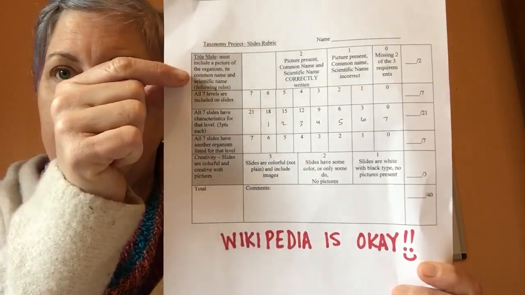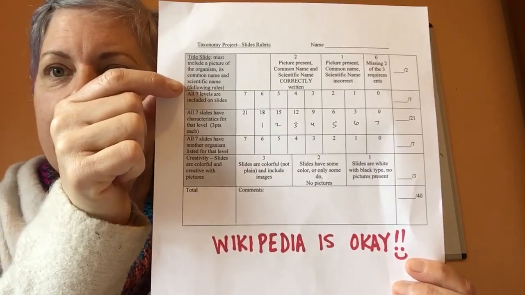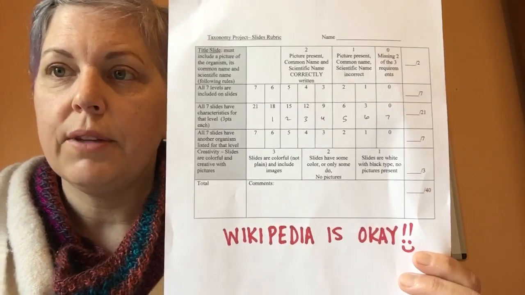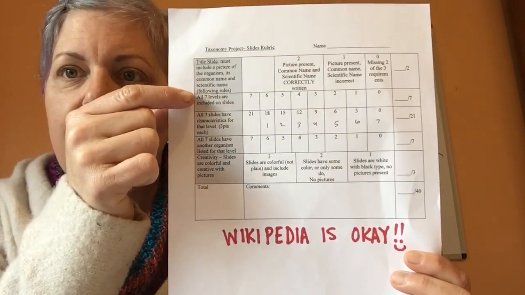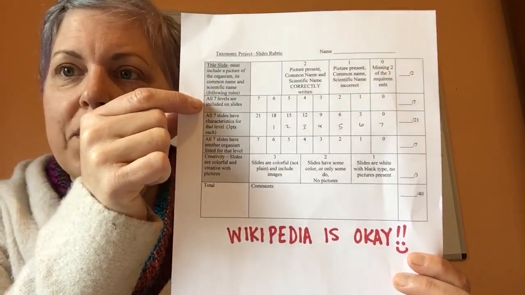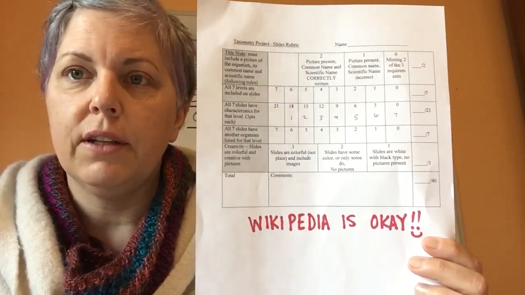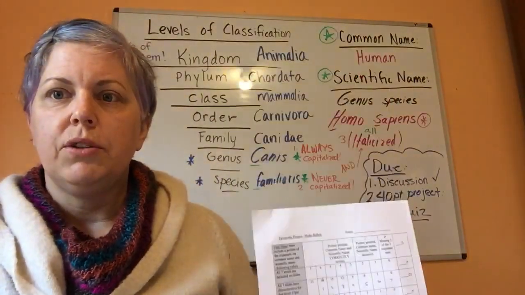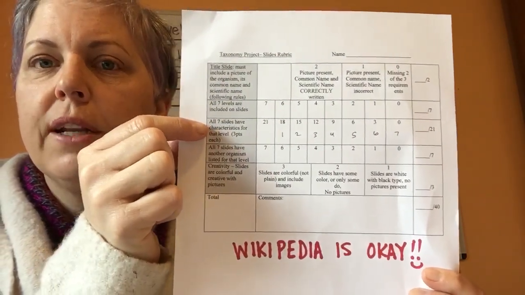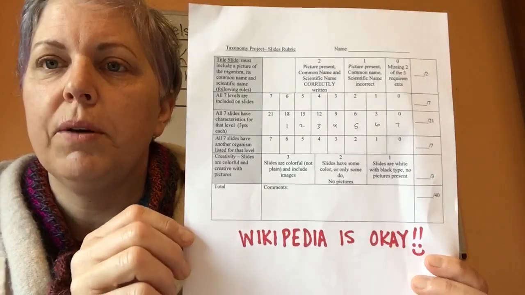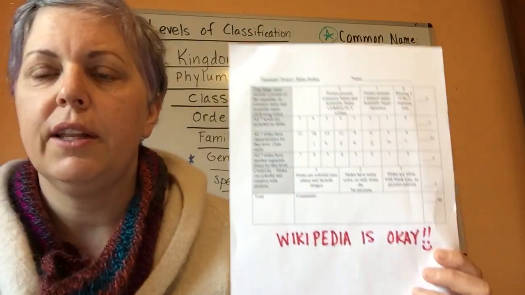You have to first come up with a title slide that includes a picture of your organism. You need to write its common name and its scientific name following all the rules. That's the first requirement. Then you need to have a slide for all 7 of the levels. If you leave one out, you're going to lose points on that. You have to have a slide for all 7 levels, from kingdom down to species. Next, for each one, you are writing down the characteristics for that level. So what makes an animal an animal? What makes a chordata, like I just said.